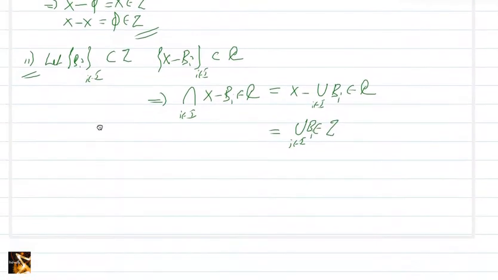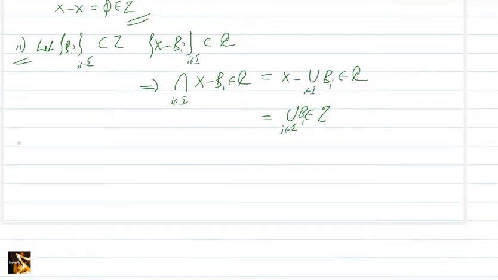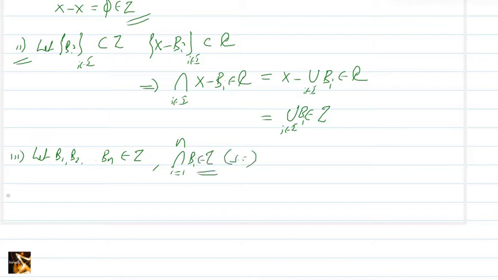Now for the third one, let B1, B2, ..., Bn be arbitrary members of tau. We need to show that the finite intersection of members of tau is again in tau, that is, the intersection for i running from 1 to n of B_i is in tau. For that we take the complements, X minus B1, X minus B2, ..., X minus Bn.